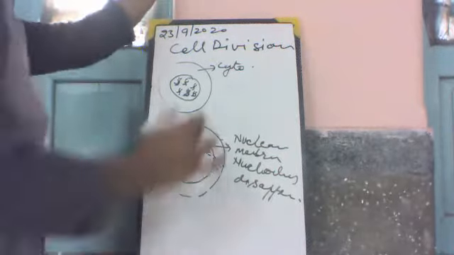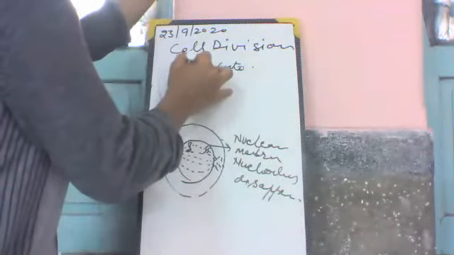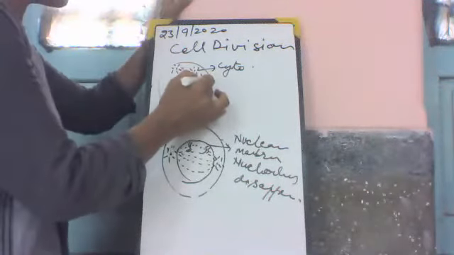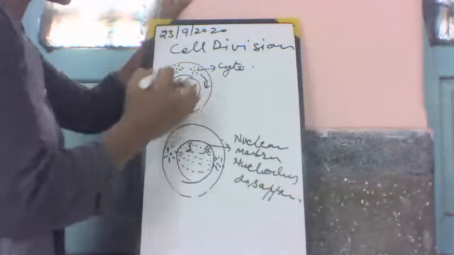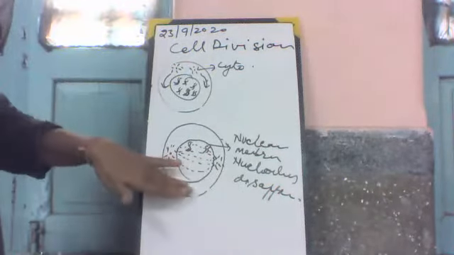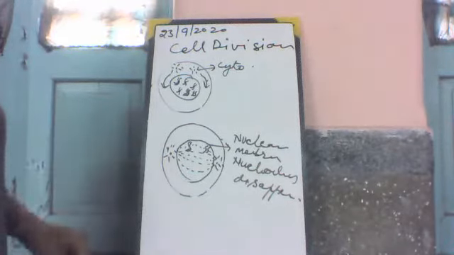Centrioles, these are the centrioles here. Have a look here. There are two centrioles in there. They are moving to the poles, and they come to the different poles on the opposite sides. After that, chromosomes become distinct.